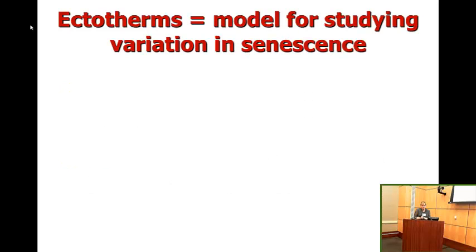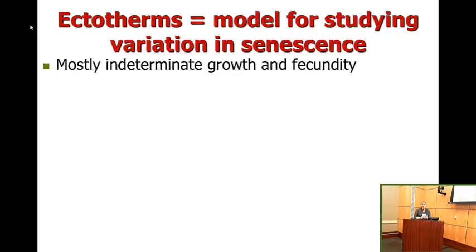Why study ectotherms as a model for studying variation in senescence rates? For one, they have mostly indeterminate growth and indeterminate fecundity. Many ectotherms, amphibians and reptiles and fish, but I'll be talking today about amphibians and reptiles, continue growing over most of their lifespan. Many of them have increased reproductive output with increasing body size, so as they grow older, they're actually reproducing more. In the evolutionary theory of senescence, traits that increase reproductive output of older individuals are expected to change the dynamics of aging rates within natural populations.